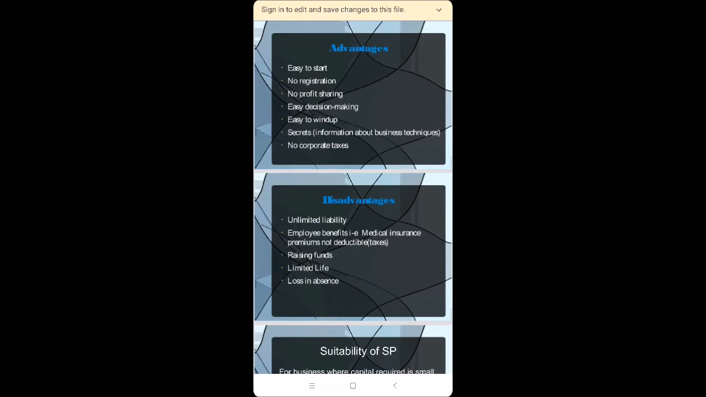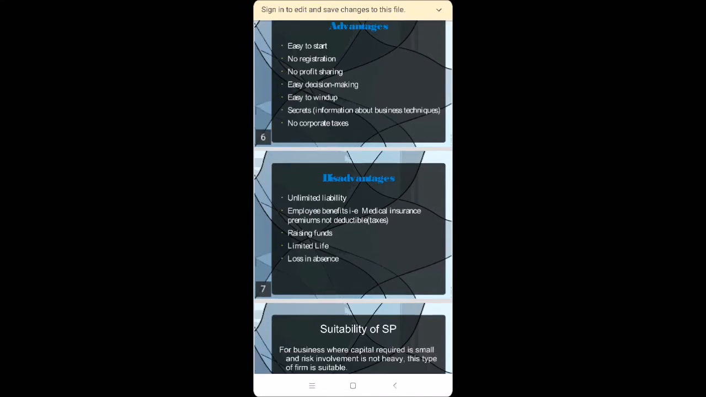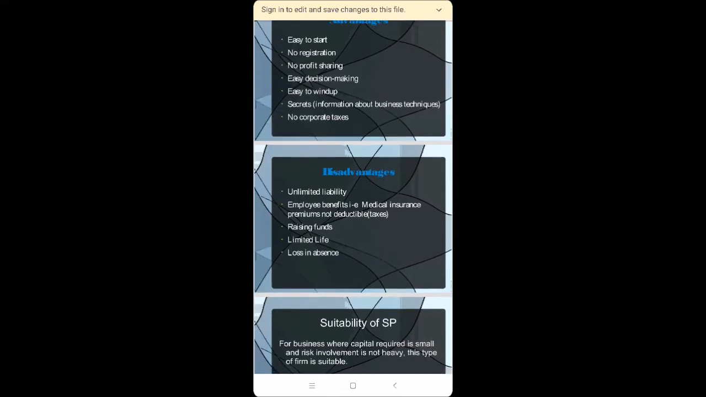Then next one, secrets. Obviously, the business secrets lie with the sole trader only, because secrets are leaked when more than one member is there; then there are chances that secrets can be leaked outside. But here, as one person is managing the business, secrets of the business lie with the sole trader only. Then next one, no corporate taxes. Yes, it is also true. Corporate taxes are not there in this form.